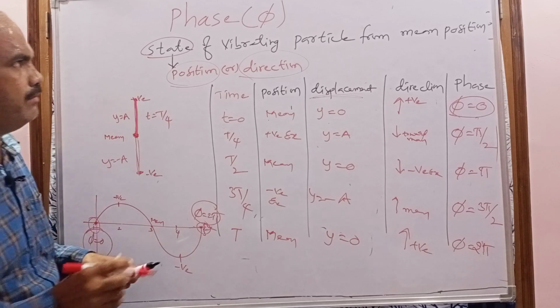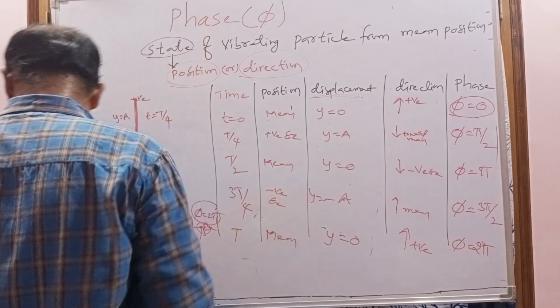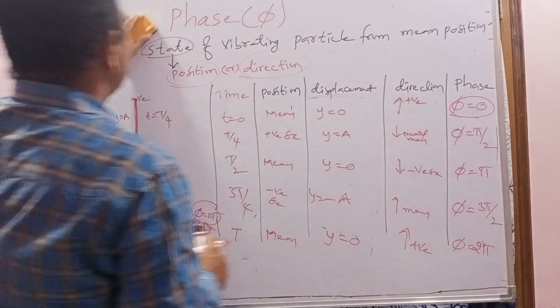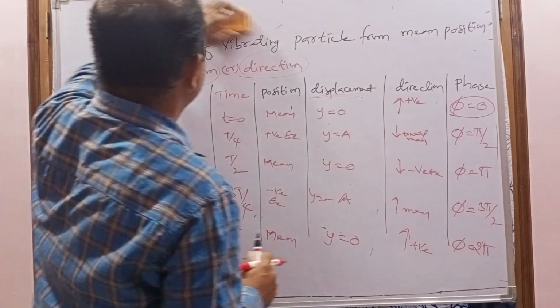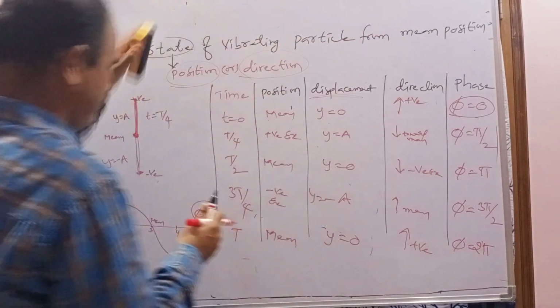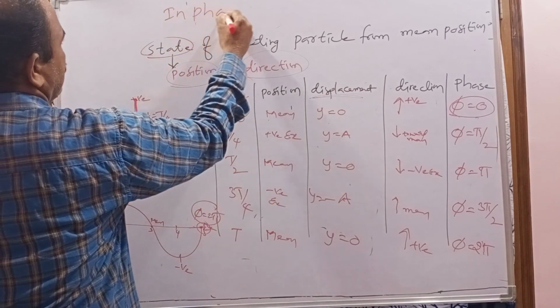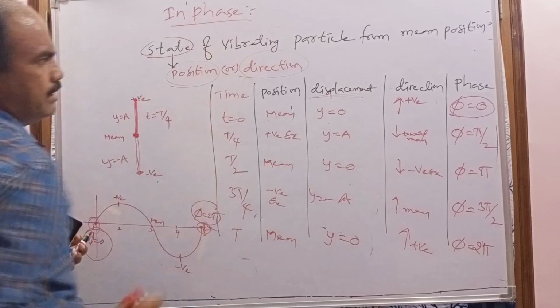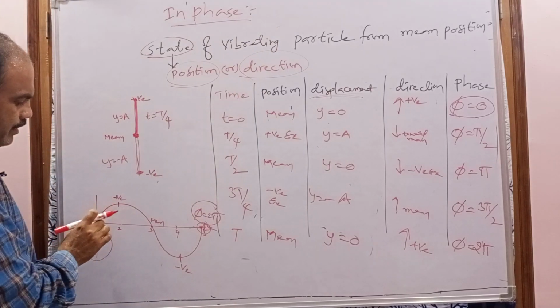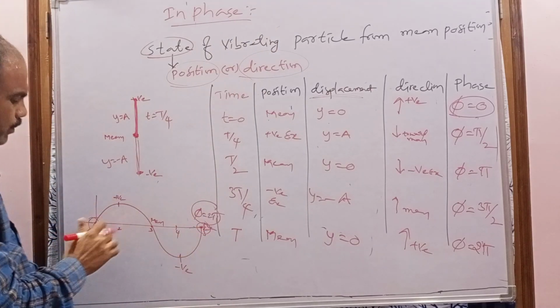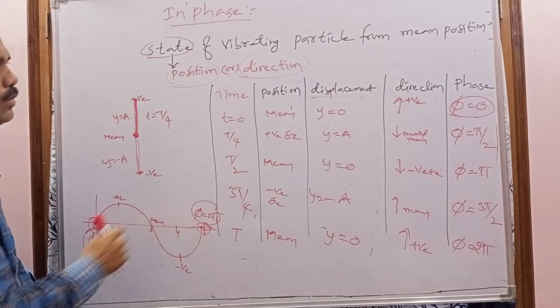So what is the definition of in phase? In phase is nothing but if the phase difference between the two particles is either 0 or 2 pi.